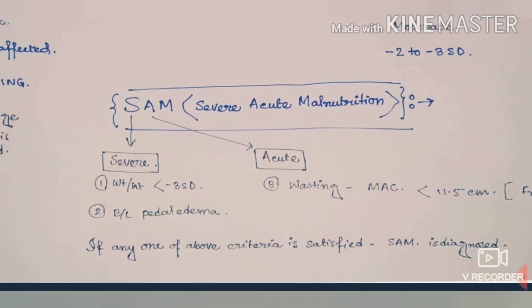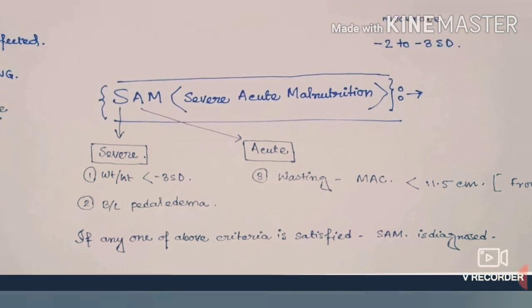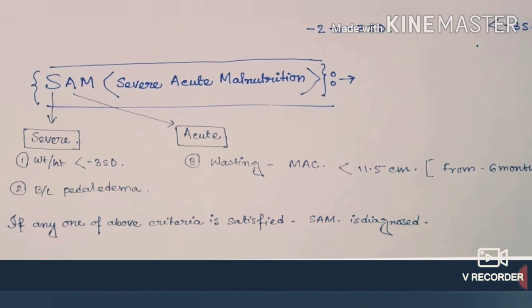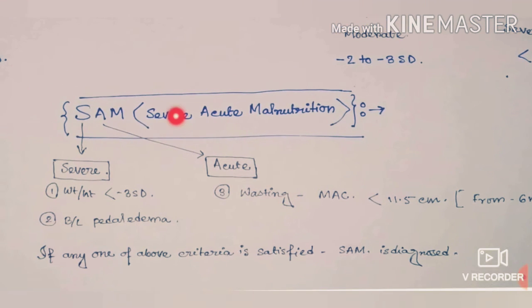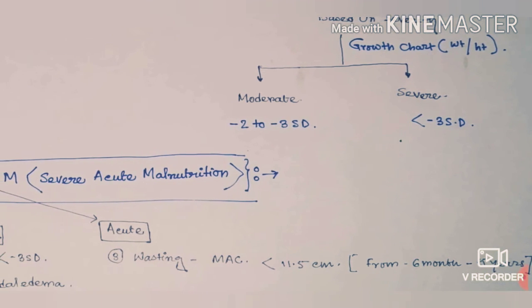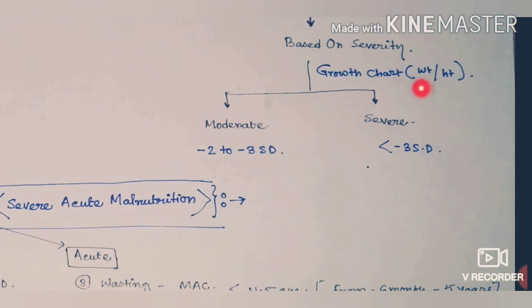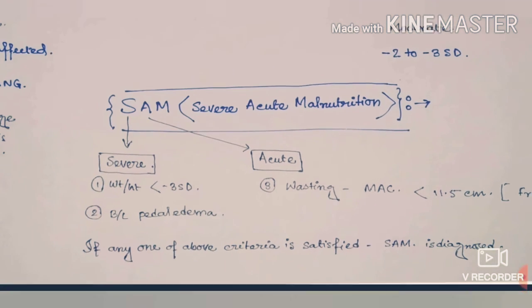Now, what is severe acute malnutrition or SAM? Here, there is severe and acute malnutrition. What are the criteria for severe malnutrition? In severe malnutrition, we have seen that the babies in the weight for height growth chart lie below -3 standard deviation.